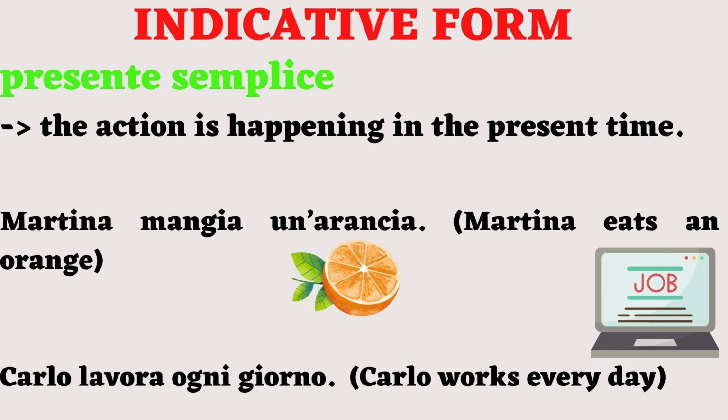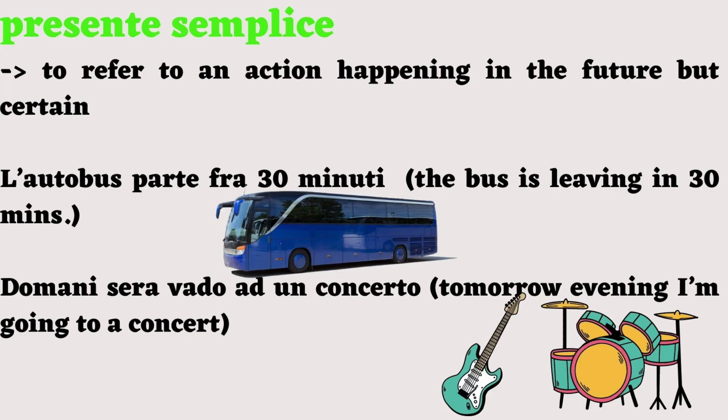Today we start in the modo indicativo, explaining the presente semplice, simple present. It is used when you want to underline that the action is happening in the present time. It translates the English present simple and sometimes also the present continuous. For example, Martina mangia un'arancia, Carlo lavora ogni giorno. It can also be used to refer to an action happening in the future, but certain.